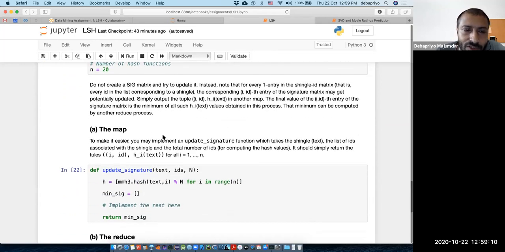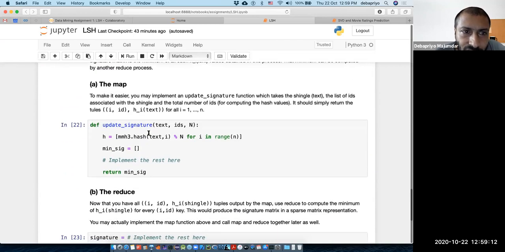Okay, so what you have to do is write a map and a reduce. Writing this in a single line will be very tedious. What you want to do is implement an update signature function, which will take the shingle, the text, the IDs corresponding to the shingle, which you already have from the previous RDD, and the number n.